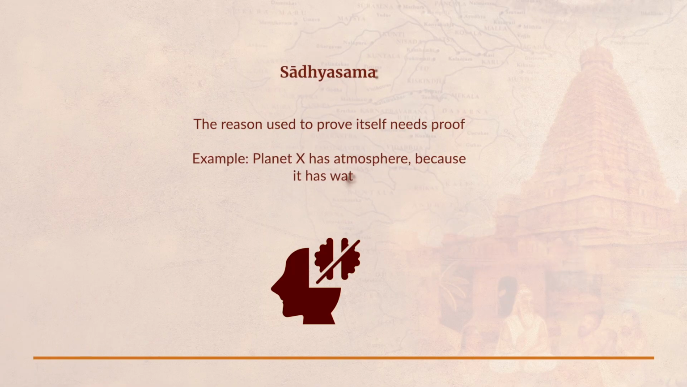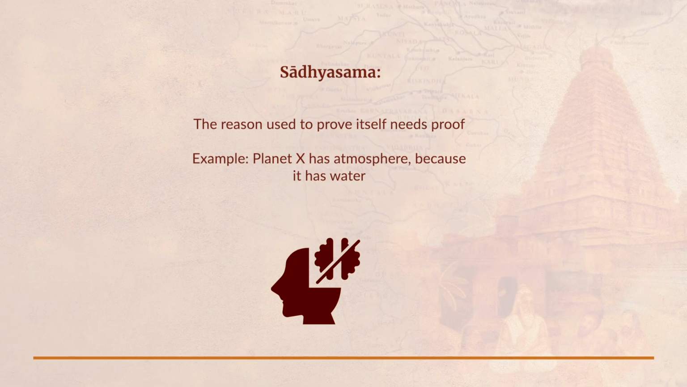The fourth kind of fallacy is sadhya sama. Just to recap, sadhya is that which you want to prove. In the standard example that we had taken, supposing I see smoke somewhere, and based on that I want to infer fire, the fire is the sadhya. When you say sadhya sama, it means that the reason that you have given is equally unproved as the sadhya itself. So the reason itself requires proof.